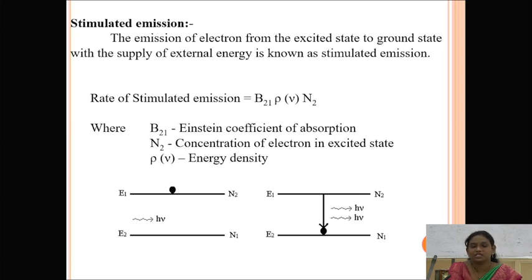That radiation is considered laser radiation. So laser means light amplification by stimulated emission of radiation. This process is considered stimulated emission, so the acronym of laser is satisfied here. The main principle of the laser is stimulated emission.